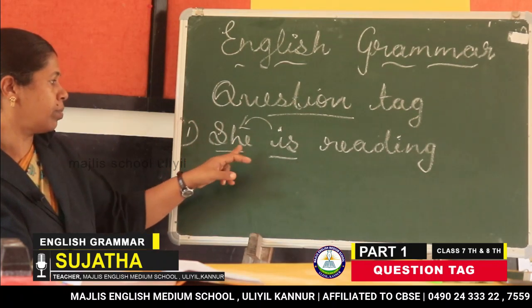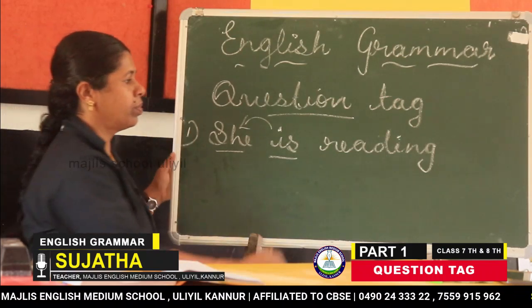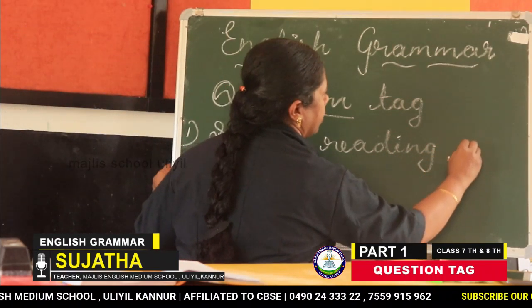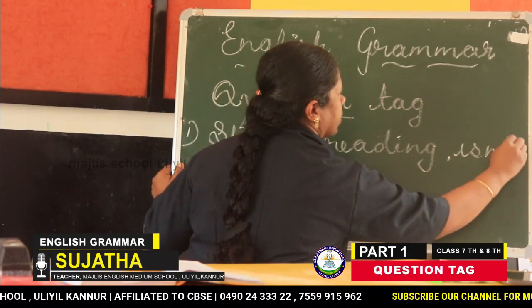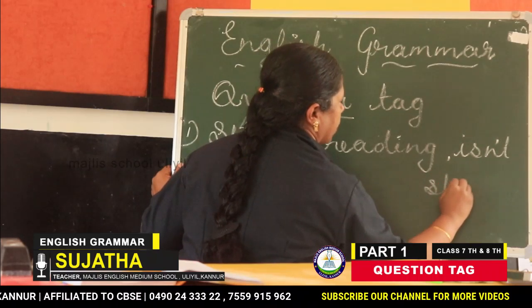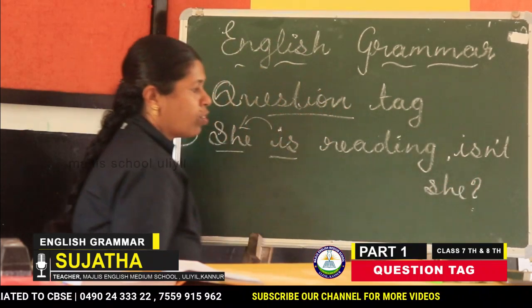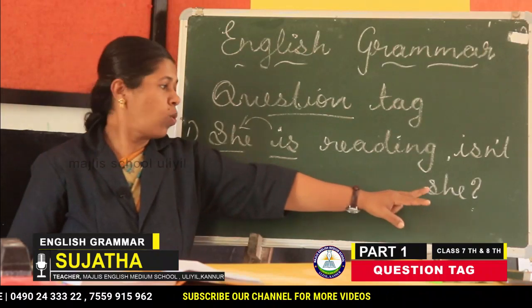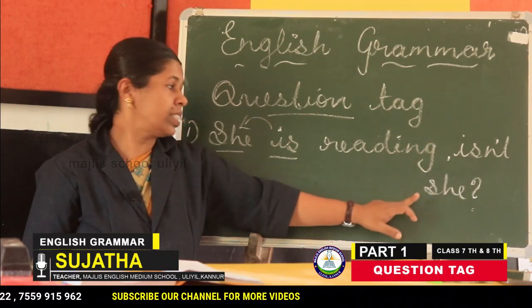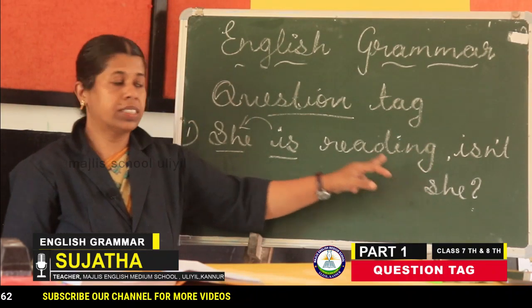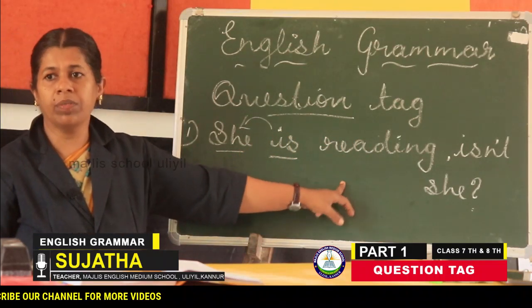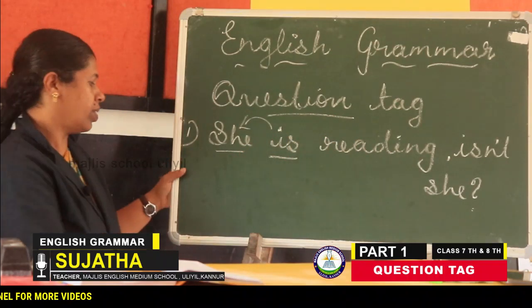So how can we say, she is reading, isn't she? Remember children, we should always write the question mark also. Isn't she? Clear? She is reading, isn't she?